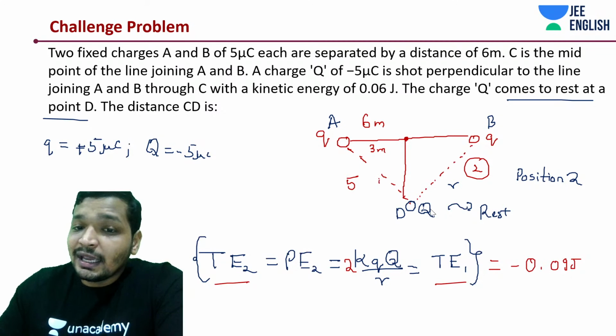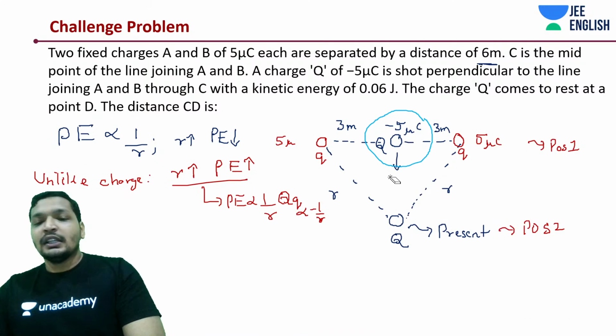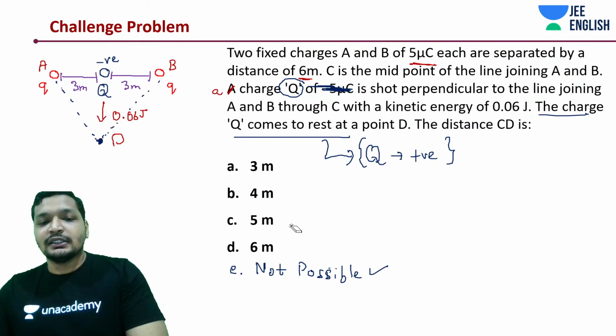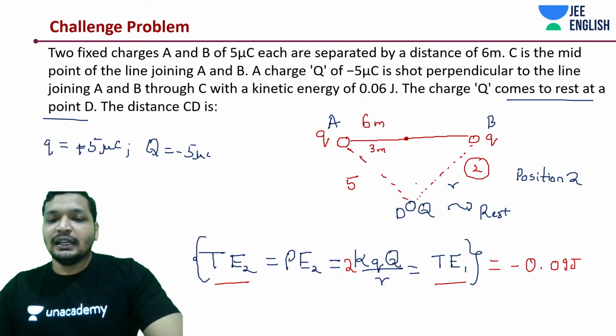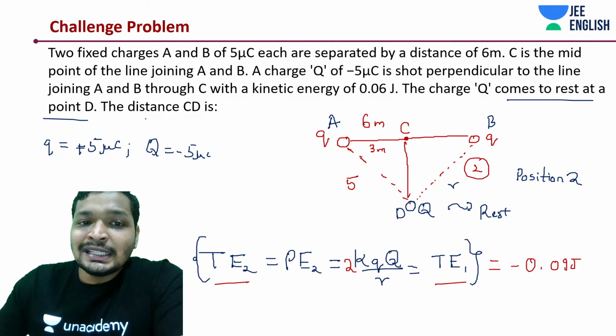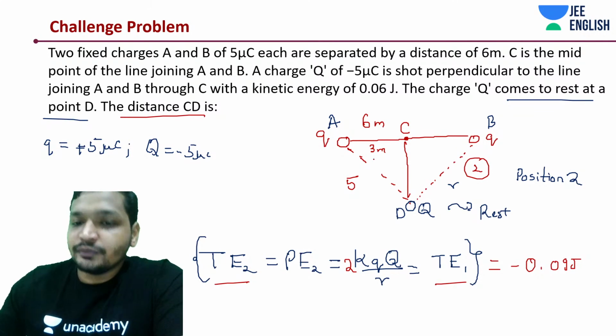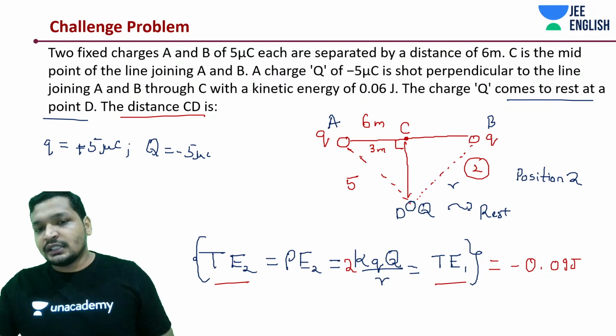Not AD, guys. Don't make that mistake. If you have noticed the options, there will definitely be a 5 meters. Don't mark it in the haste of the exam. You're dealing with an exam, so you need to be very careful. So the distance CD is asked. The distance AB is 5 meters, AC is 3 meters. This, of course, is a perpendicular bisector. It has been shot perpendicularly and it has reached the point D.